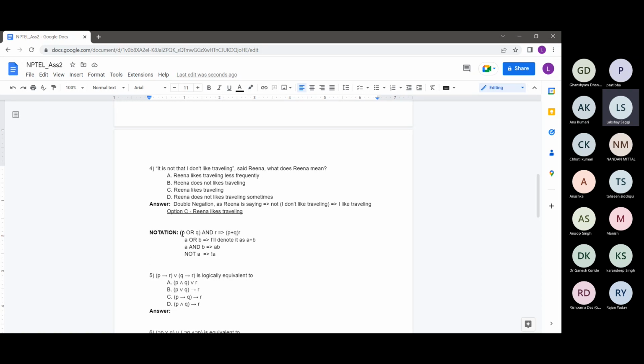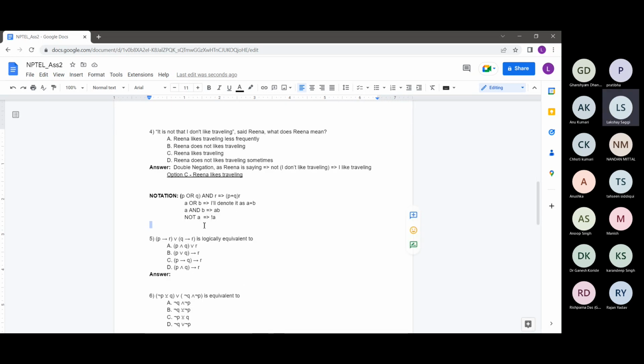Suppose the statement was this: P or Q, and this, and R. This can be concisely represented as just P plus Q times R. So it saves a little bit of time while solving these expressions, and also gives better intuition. Maybe you can also try to adopt this notation, but not necessarily. But I'll be using this. So these are the notations mainly.